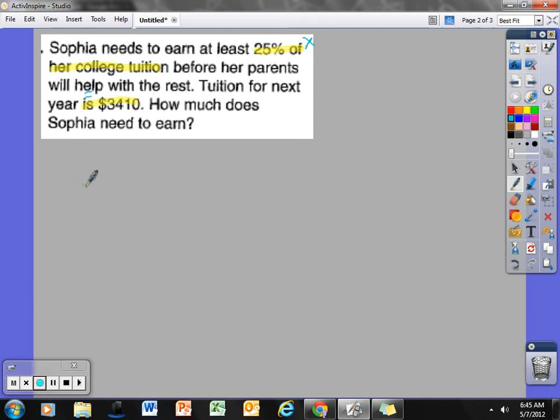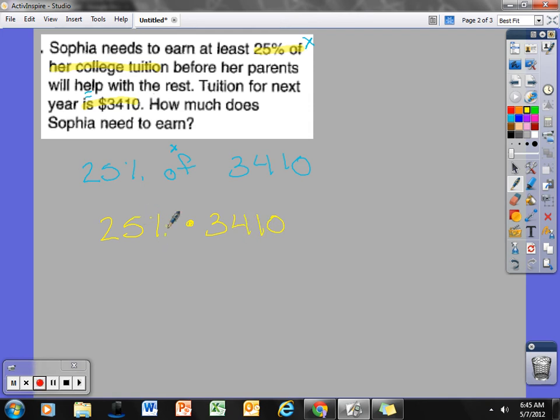If I think about this, she needs 25% of $3,410, and then her parents will pay the rest of that difference. So really I don't need an equation. This is just straight multiplication. Let me change colors here. I'm going to take 25% of, and "of" means times, I'm going to times that by $3,410. This is going to tell me how much Sophia needs to make, and then her parents will take care of the rest.